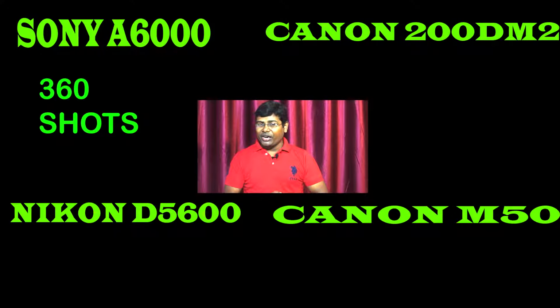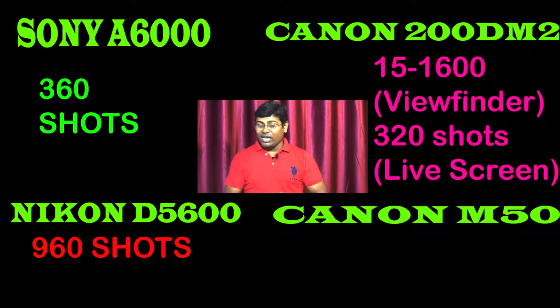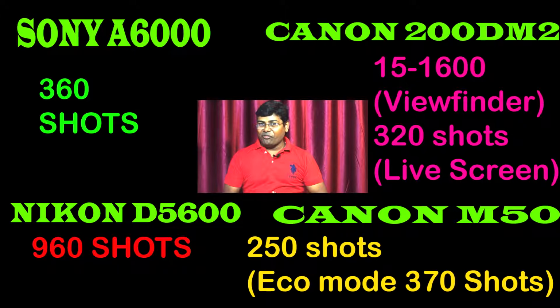Sony is giving you 360 shots battery backup. Nikon is giving you 960 shots battery backup because it's a DSLR camera. If you are using the optical viewfinder, then Canon 200D Mark II and D5600 will give you more battery backup. But at the live screen, Canon 200D Mark II will give you 320 shots battery backup. Canon M50 will give you 250 shots battery backup. But in eco mode, it will give you around 370 shots battery backup.